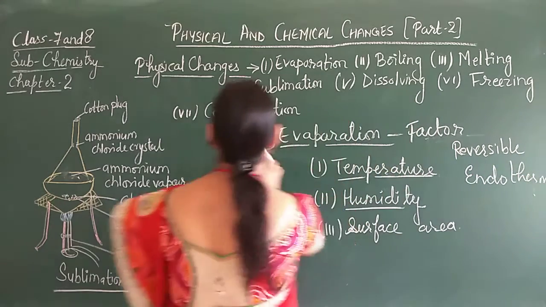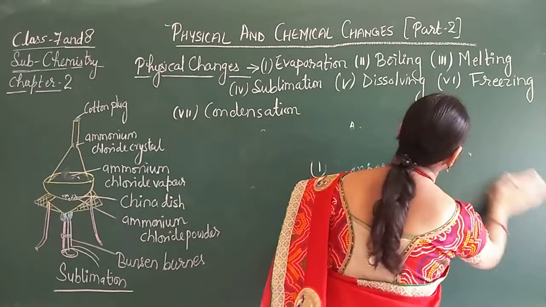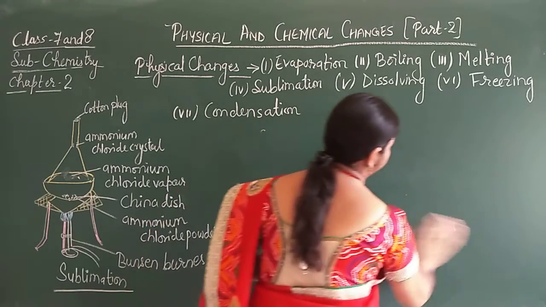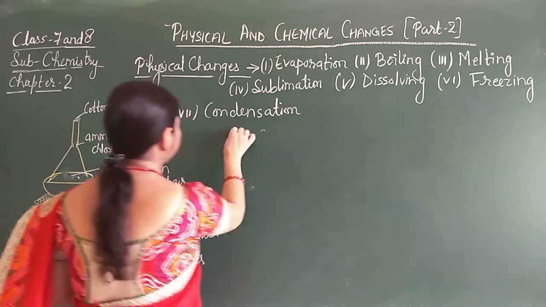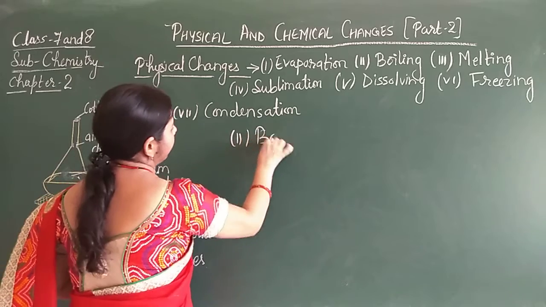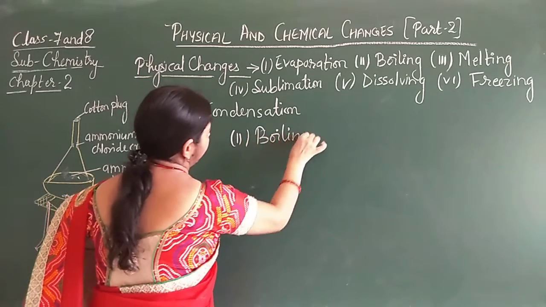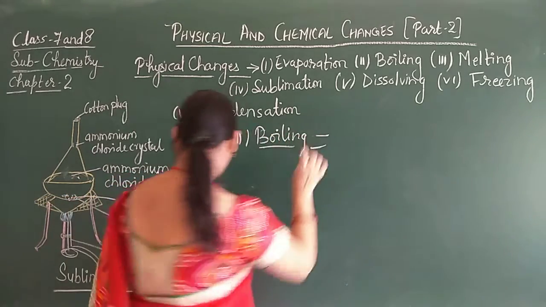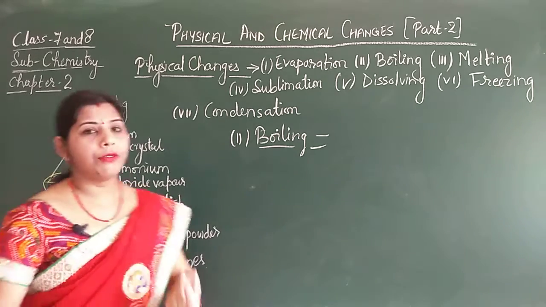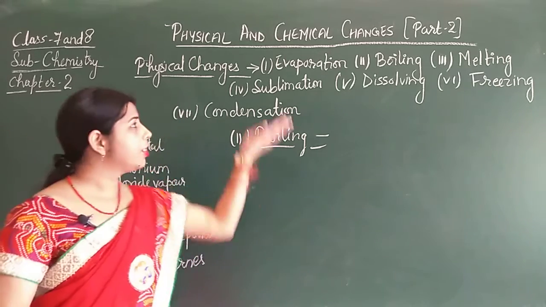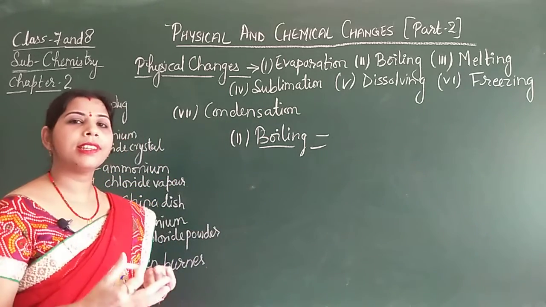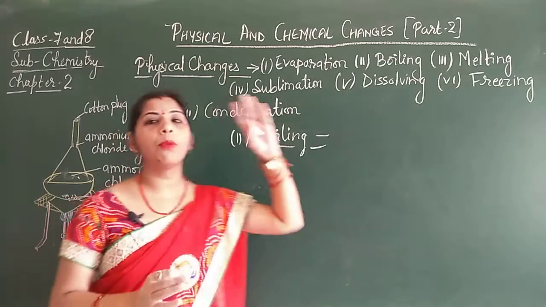Now, next we will study about boiling. What is boiling? It is when the liquid changes into the vapor state at the boiling point.